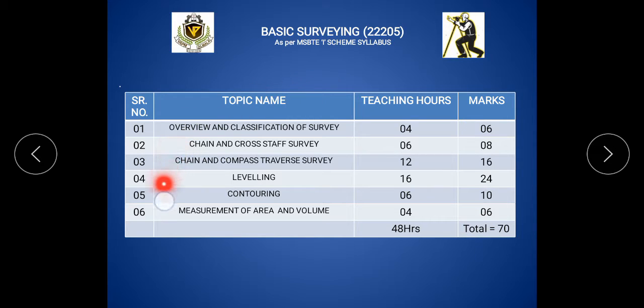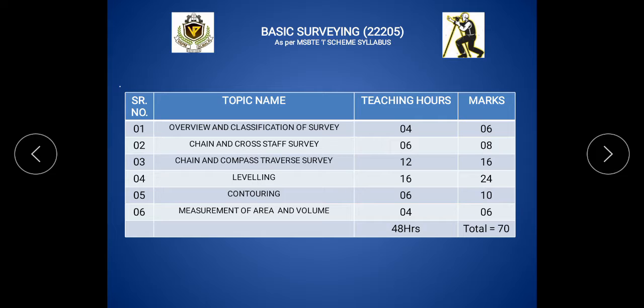So we see the third topic, chain and compass traverse survey, and the fourth topic, leveling. These two topics are asked in the MSBTE exam with high weightage: that is 16 marks for the third topic and 24 marks for the fourth topic, compulsory. These 6 topics must be completed in 48 hours in the second semester. So these are the 6 topics available in the Basic Surveying subject.